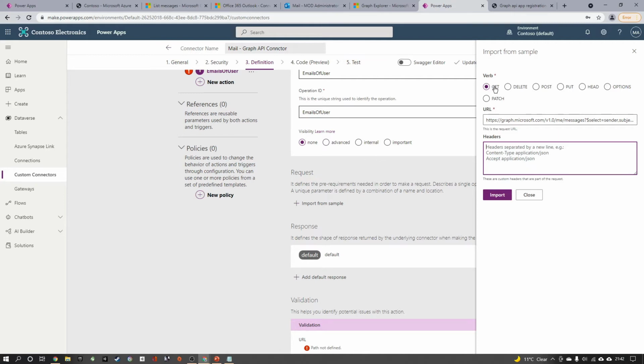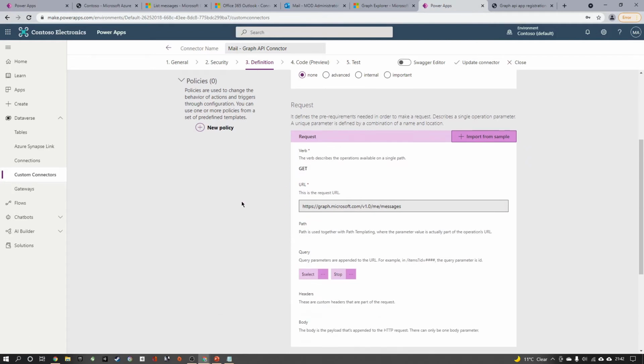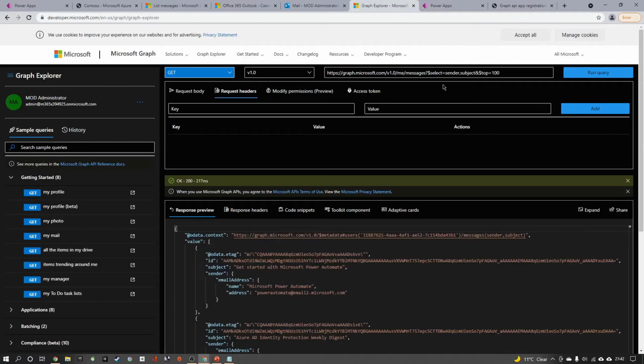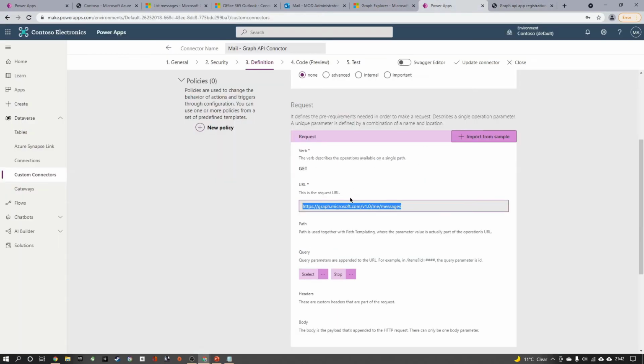So we just need to configure for the Microsoft OAuth, which is handled by the custom connector. So I can click on import here. If you can see, we have used a URL with select and top, but the custom connector automatically identifies that's a query string and makes it a parameter.